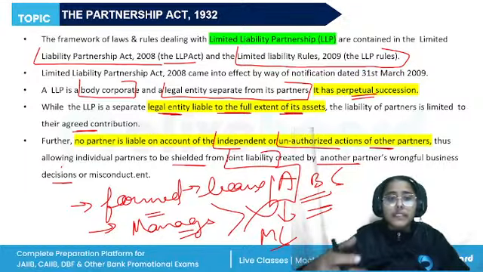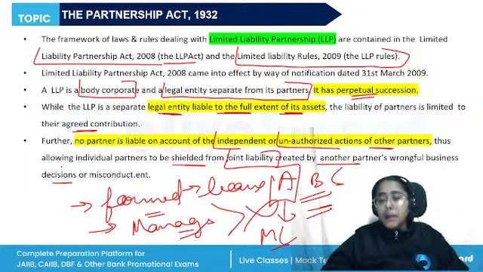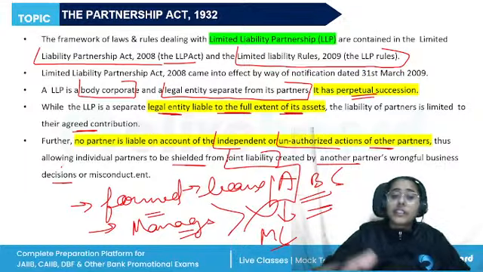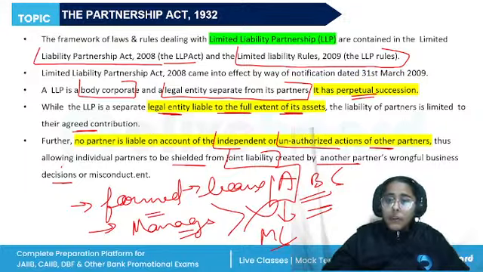So an LLP is a body corporate, a legal entity separate from its partners. Mutual rights and duties are governed by the agreement. No partner is liable for the independent or unauthorized actions of other partners. Every partner in an LLP is an agent of the LLP, but not of the other partners of the LLP. They're responsible to the firm, not to other partners. All right. Then there will be designated partners and they will have a designated partner identification number. The Central Government will investigate the affairs of the LLP. So these are certain important provisions.